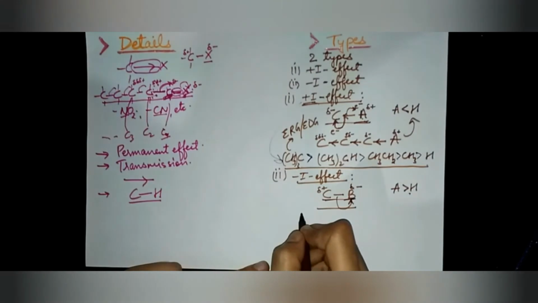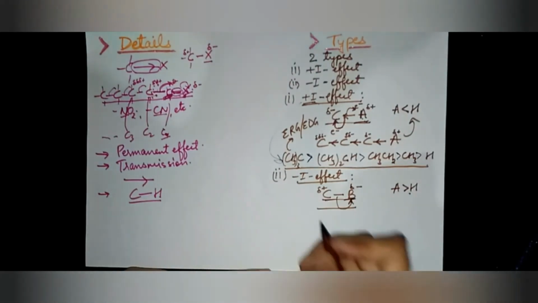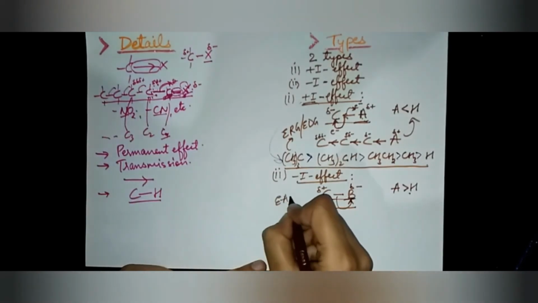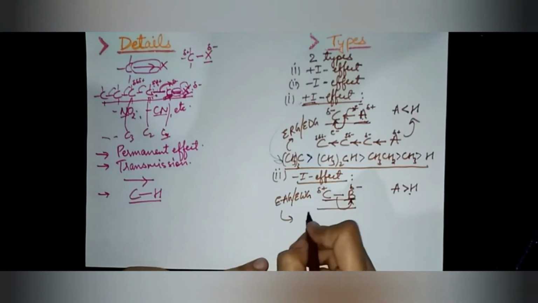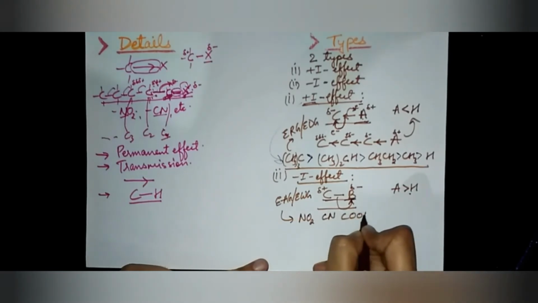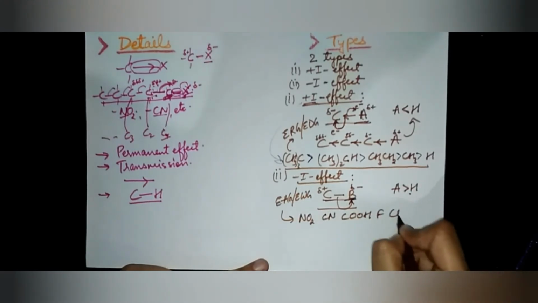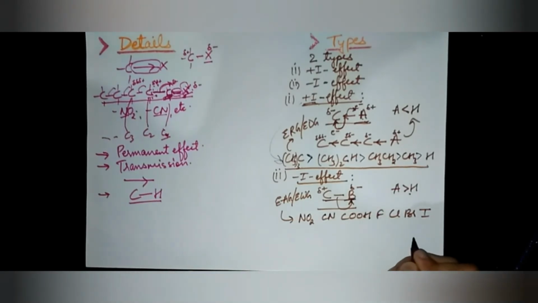Minus I effect is shown by electron attracting or electron withdrawing groups, which I have told you are NO2, CN, COOH, then fluorine, chlorine, bromine. All the halogens are electron withdrawing groups.